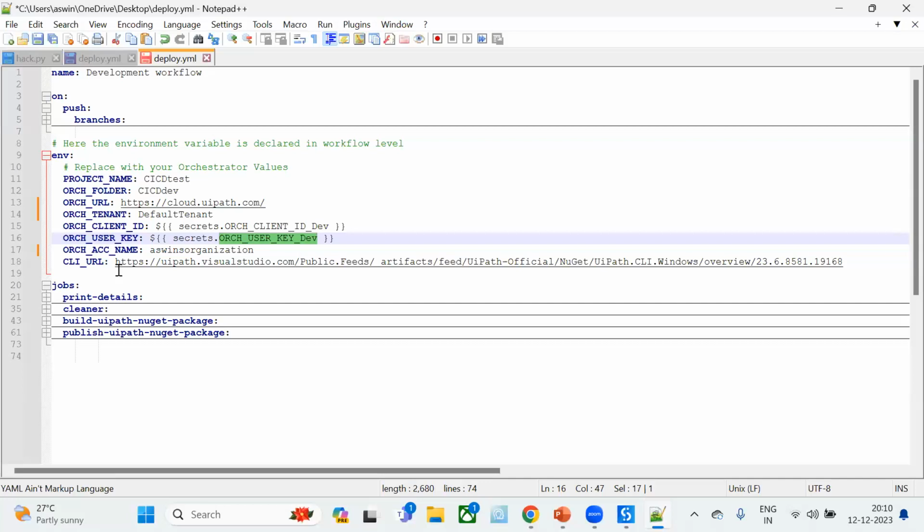We will be downloading that file to a particular drive, and from there we will be installing that. Everything will be happening in the background, like in our script. After that, using that only, it will be developing the package. For that, we need to provide the CLI URL here. From where you can get that, I'll just show you.